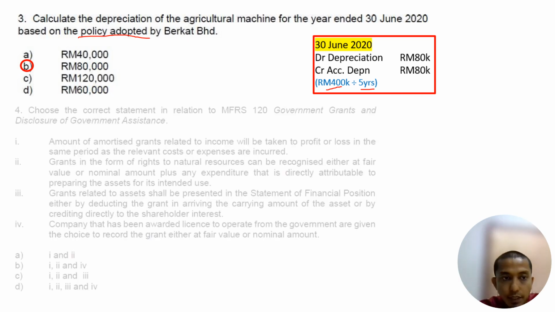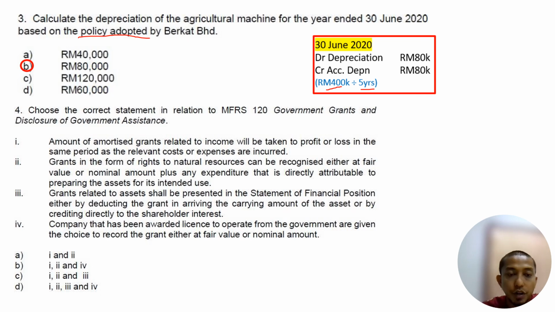Okay. All right. So next, choose the correct statement in relation to MFRS 120. The question asks us to choose the correct statement. Okay. So amount of amortized grant related to income will be taken to profit or loss in the same period as the relative cost of expenses incurred. Amortized grant related to income will be taken to profit or loss in the same period the relative cost of expenses has been incurred. Correct, depreciation incurred, amortization also incurred, right?